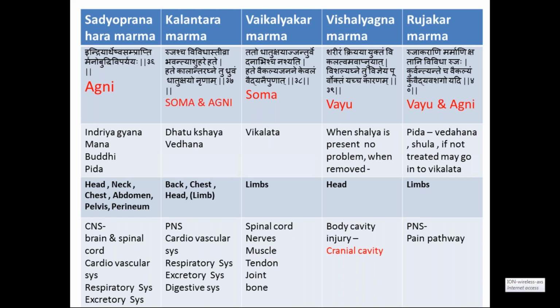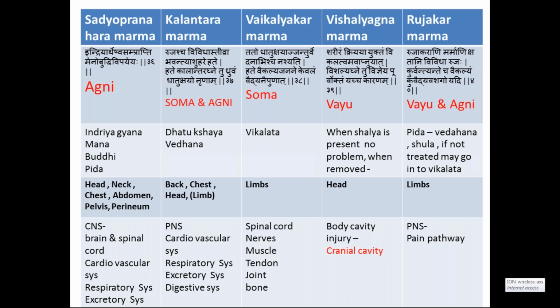Then the last one is the Rujakara Marma. Here Vayu and Agni are the predominating Mahabhutas. Because of these two Mahabhutas, there will be severe pain, different types of pain. It may be pricking pain, throbbing pain, burning pain.